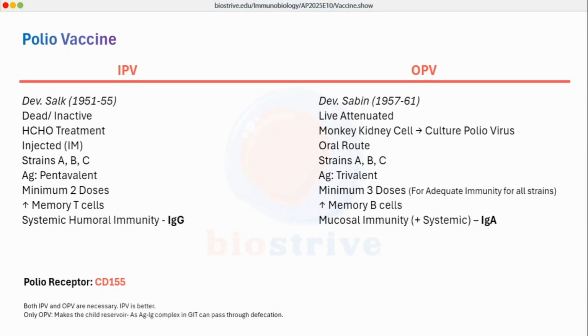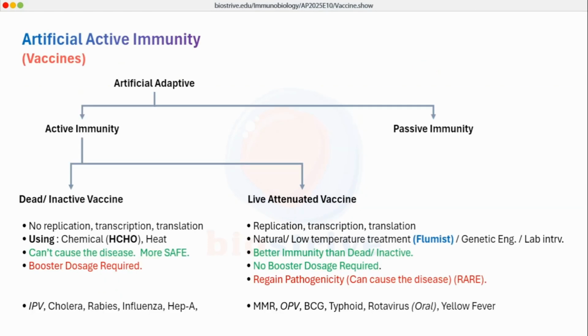Now let's talk about polio vaccine. Polio vaccine comes in two variants. One is injected polio vaccine. Another one is oral polio vaccine. The injected one is an example of dead vaccine, whereas the oral one is an example of live attenuated vaccine.